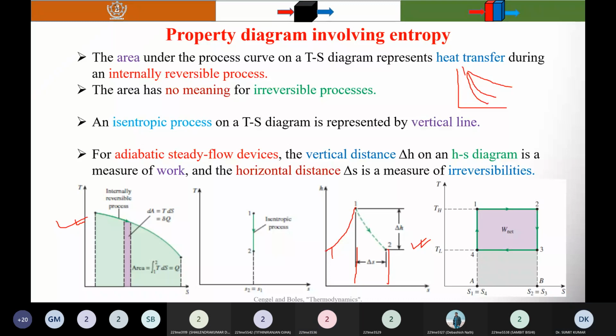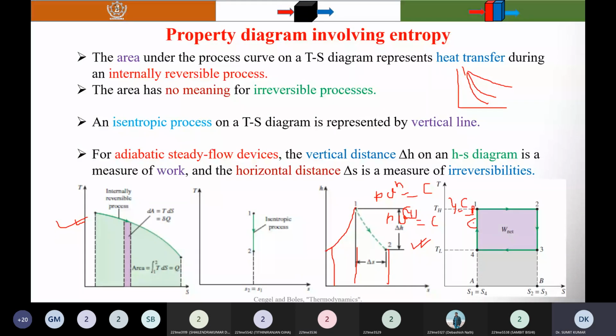Yes. Okay. What is the polytropic expression? P v raised to power n is equal to constant. And for the isentropic process, P v raised to power gamma is equal to constant. And what is gamma? Gamma is equal to Cp by Cv. But it is a parabola, hyperbola, no? This curve. Yes, sir.